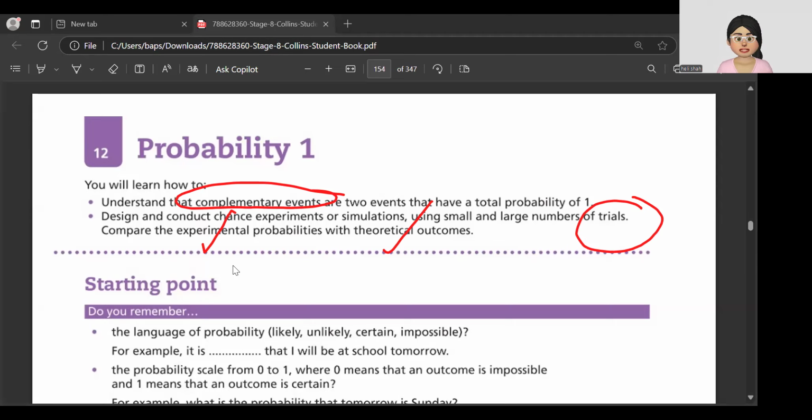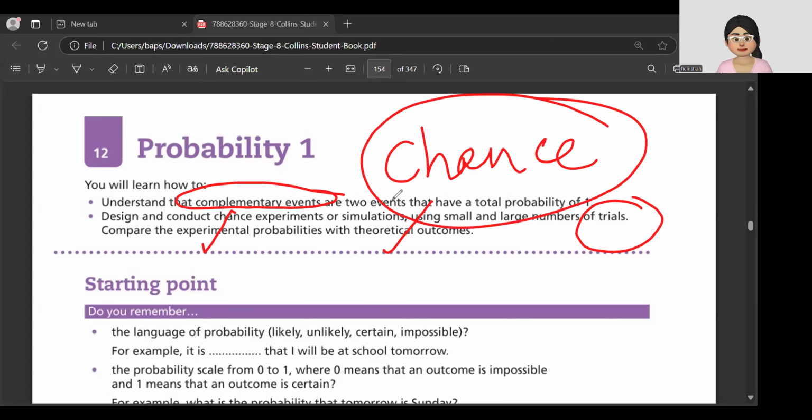Let us understand the meaning of the word probability. Probability means chance. What does it mean? Chance. Chance of something happening. We've often heard words like likely, unlikely, certain, impossible. It's quite likely that I would come to your party on Sunday, or it's certain that I'm going to come to your party, or sorry, it's impossible that I'm going to come to your party because I'm going to, say, Shirdi. Understand that probability can have values from 0 to 1.